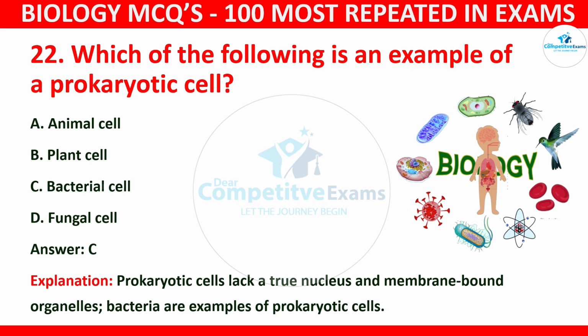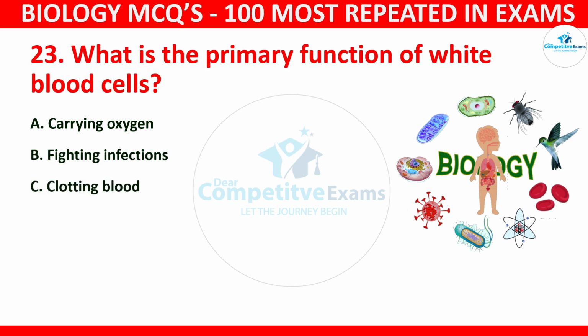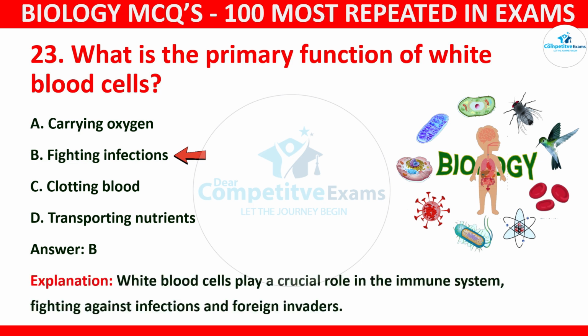Question number 23. What is the primary function of white blood cells, WBCs? Your options: carrying oxygen, fighting infections, clotting blood, or transporting nutrients. The correct answer is B, and that is fighting infections. White blood cells play a crucial role in the immune system that fights against infections and foreign invaders.